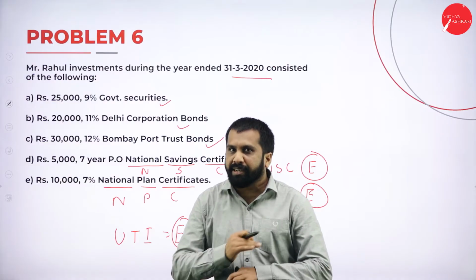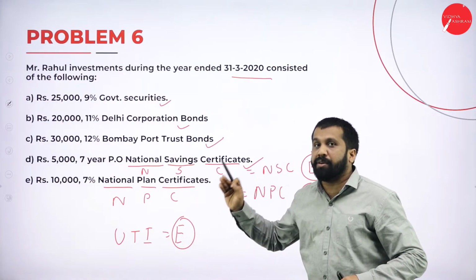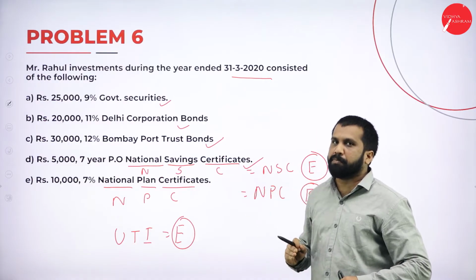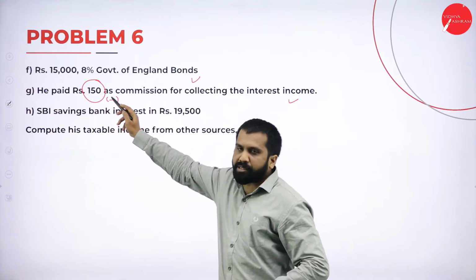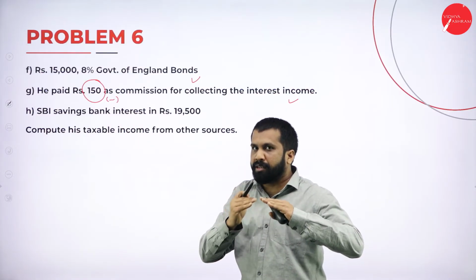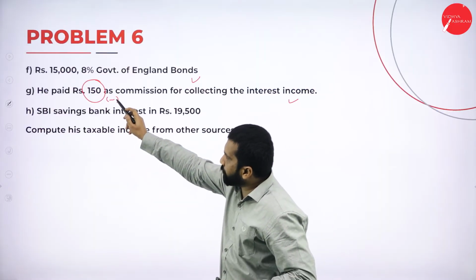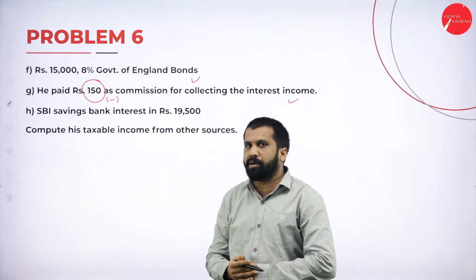Do you have anything? Nothing like that. So everything is related to interest. Then what are we supposed to do? Add everything. At the end, minus 150. Clear? If you have other information, then from the interest, you are supposed to minus. Or else, at the end, you can always minus.